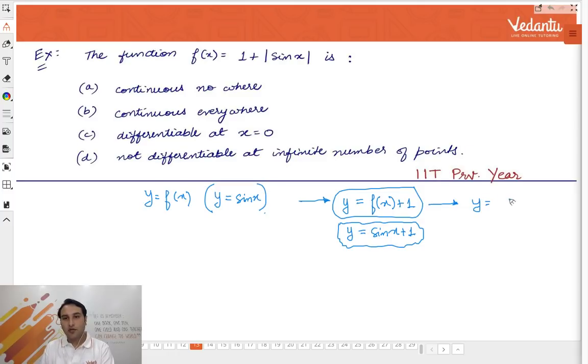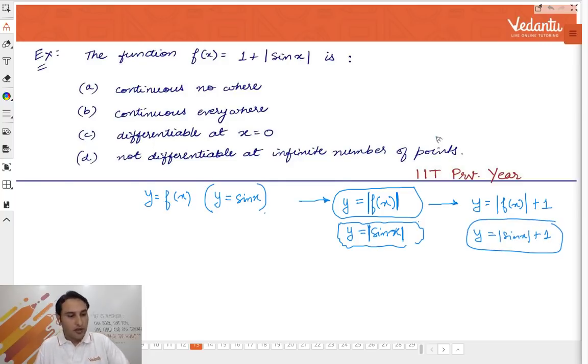ठीक है? Now what I'll do? I'll do mod of, or in fact, let me make it a bit simpler for you. First do this, it will be simpler for you. First take y equal to mod f(x), so mod sin x. Then do y is equal to mod f(x) plus 1, that is, y is equal to mod sin x plus 1, this transformation.